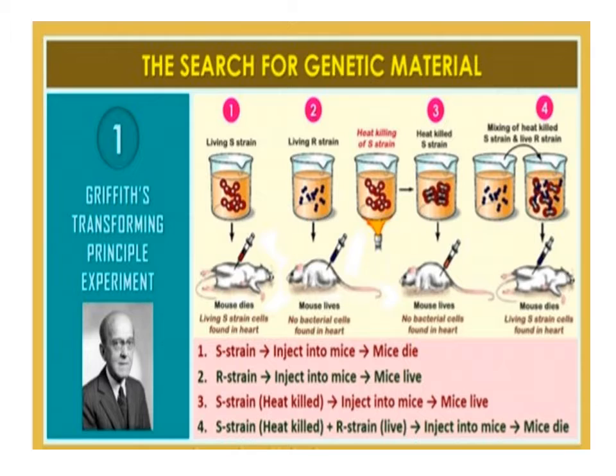When S strain virulent were injected into mice, they died from pneumonia infection. When R strain non-virulent were injected into mice, they did not develop pneumonia. When heat-killed S strain bacteria were injected into mice, the disease was not produced. When a mixture of heat-killed S strain bacteria and live R strain bacteria was injected into mice, the mice died from pneumonia infection.